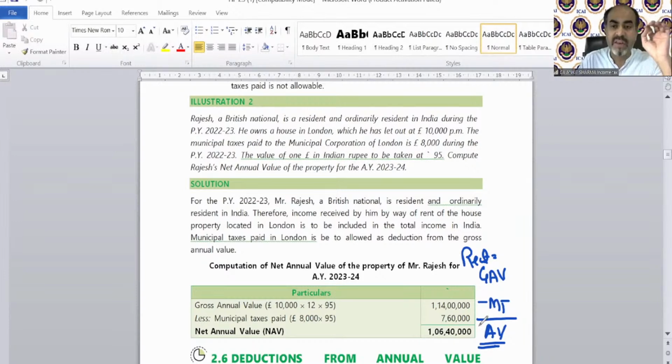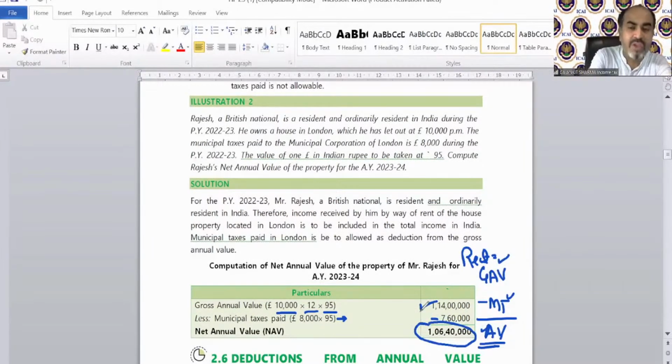So in the question, we need to calculate the annual value. How will we calculate the annual value? Simple. 10,000 into 12, and the exchange rate is 95. So that is going to be our GAV, gross annual value. Clear? And whatever municipal taxes you are paying in London, that is going to be deducted because the format says GAV minus municipal taxes paid in the previous year by the owner. That is going to be deducted. So the balance will be called net annual value.